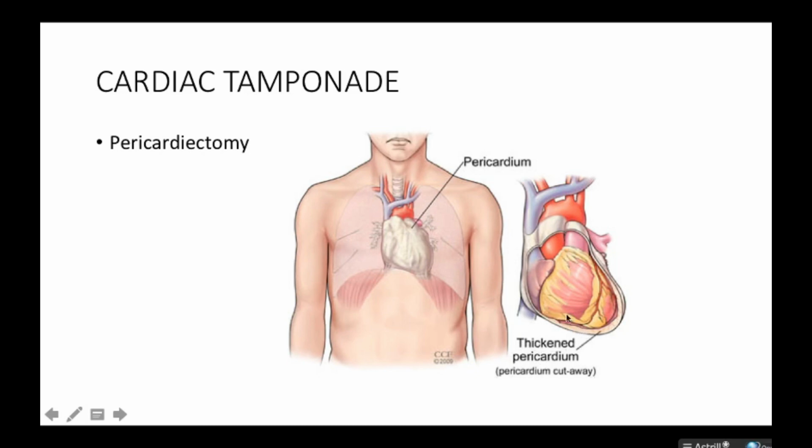If the pericardium is inhibiting the heart activity, we have to cut it away. And normally we do the pericardiectomy to do that procedure. So that is actually how to treat cardiac tamponade as described, and that is cardiac tamponade in a simple way.